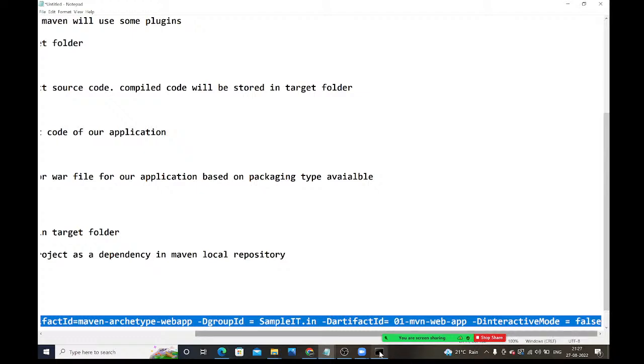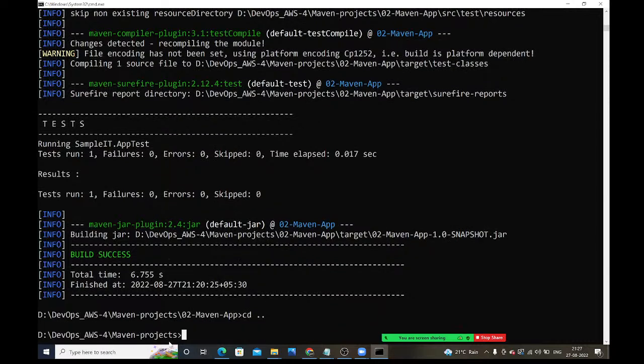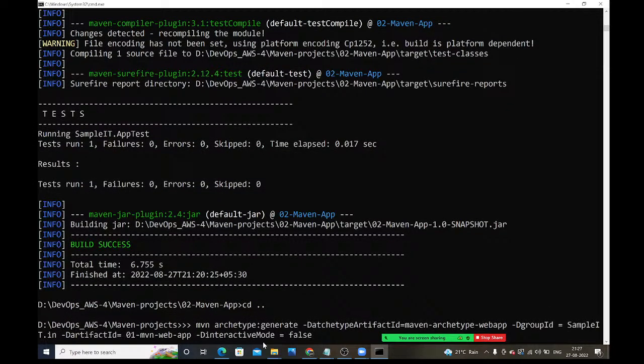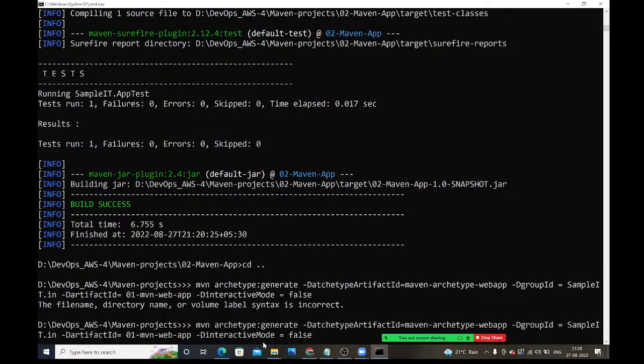Take this command and go to the command prompt, where we have the Maven projects. cd .. Now I am inside Maven projects. Inside this I already have the standalone application. This web application I also want to create in the same location. Paste it and run this. What happened? You see, guys, are there any spelling mistakes? Maven archetype generate -D. Here there is a spelling mistake.